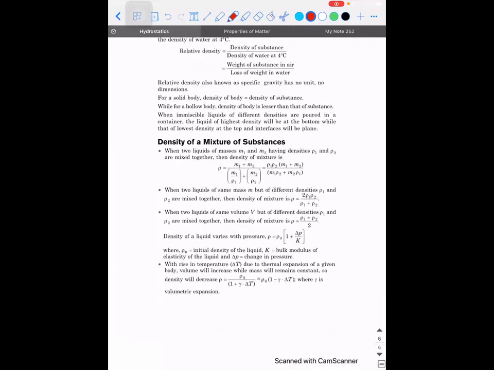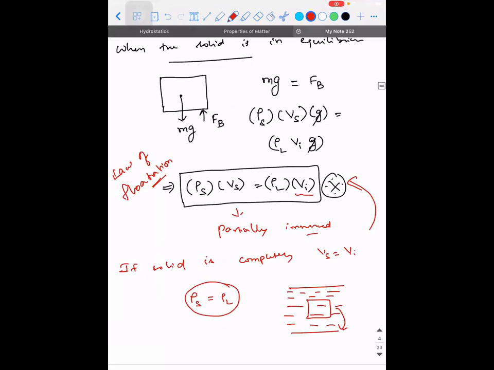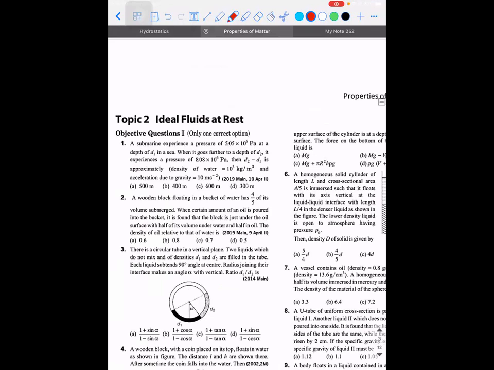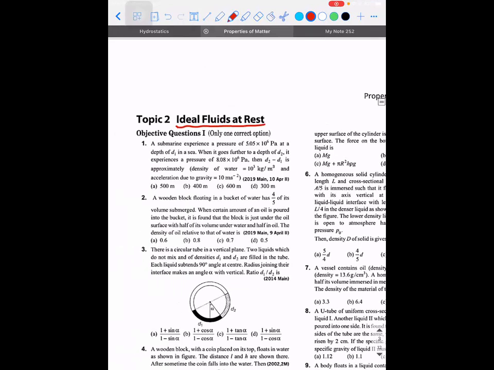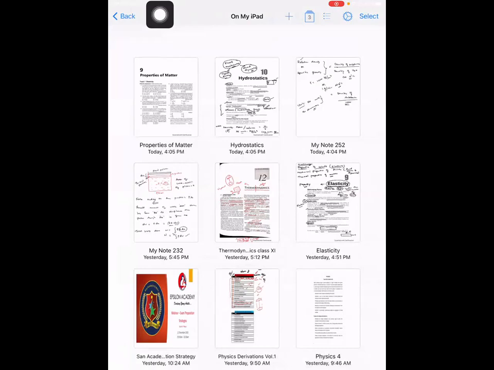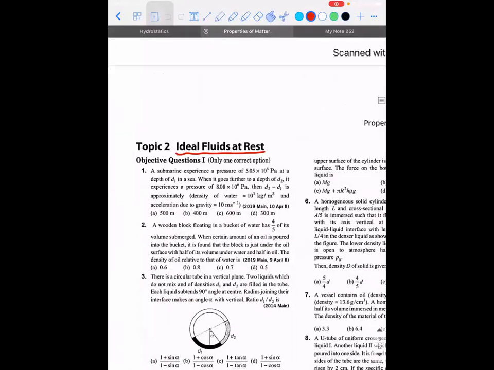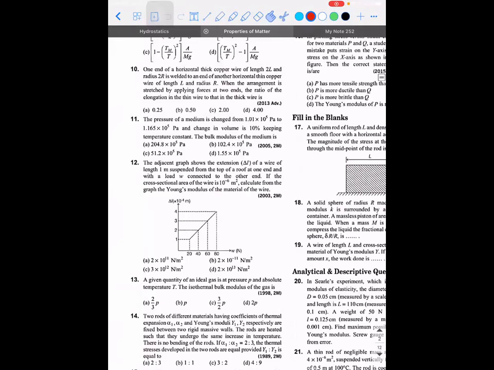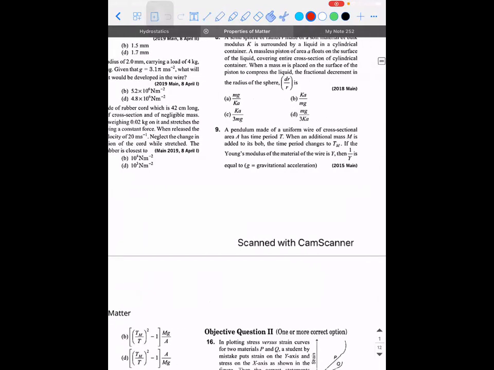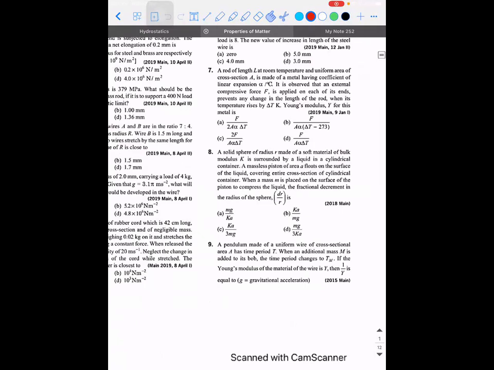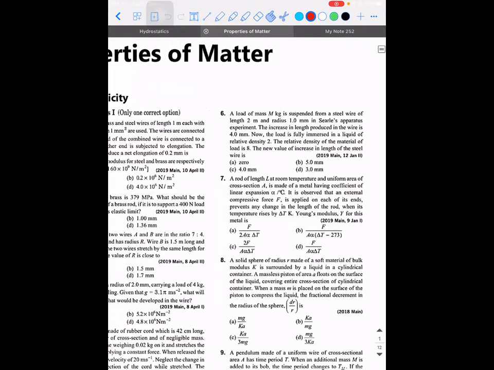Okay. Shall we start solving the problems? Any other doubt from this part? No, sir. So we will discuss problems from ideal fluids at rest. I think there was a problem in yesterday's class, right? Which was based on buoyancy. Shall we try that? Do you guys remember what problem it was? Sixth one.